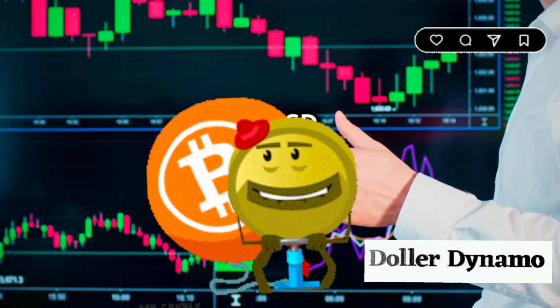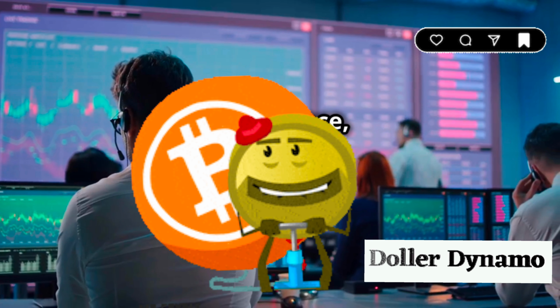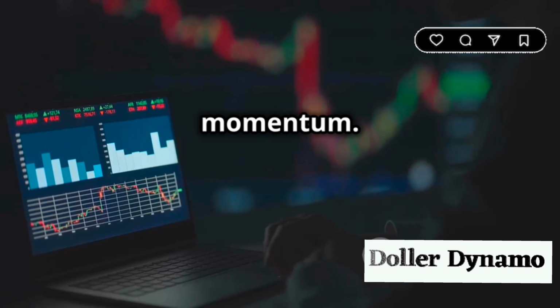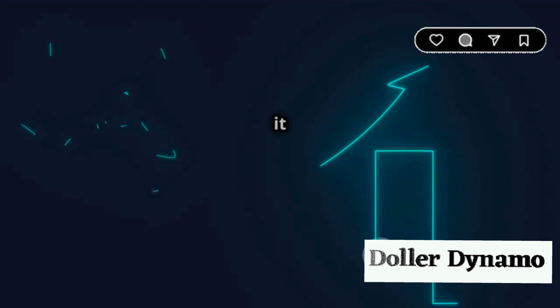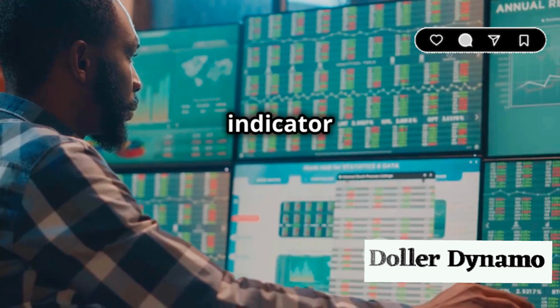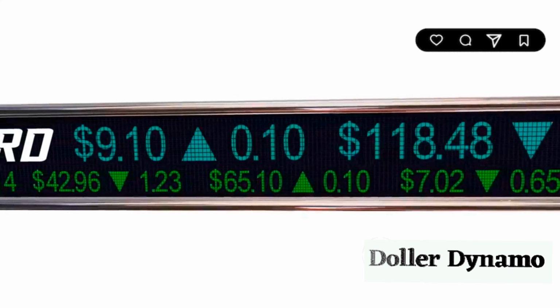Section 5. MACD: spotting momentum shifts. The Moving Average Convergence Divergence, or MACD, is a bit more complex. It helps you identify changes in momentum. It uses two moving averages and a signal line. When the MACD line crosses above the signal line, it can indicate a bullish signal, and vice versa for a bearish signal. This indicator is often used to confirm trends and spot potential trend reversals.